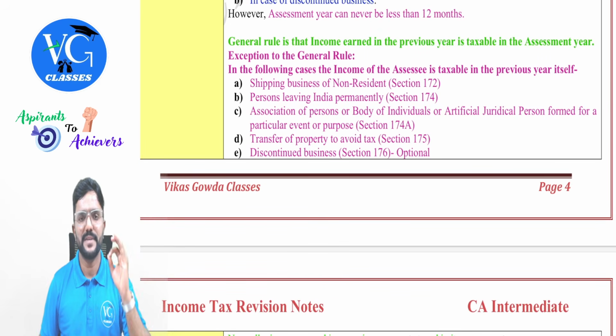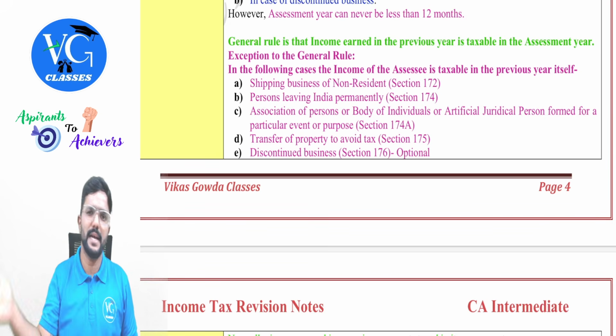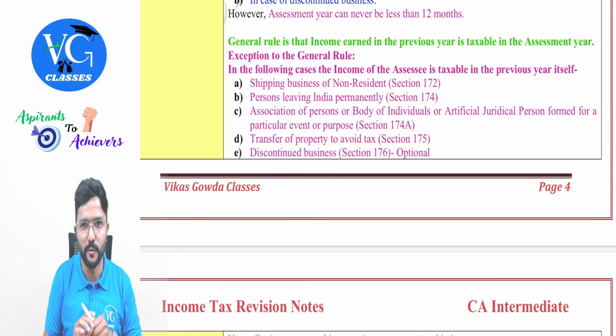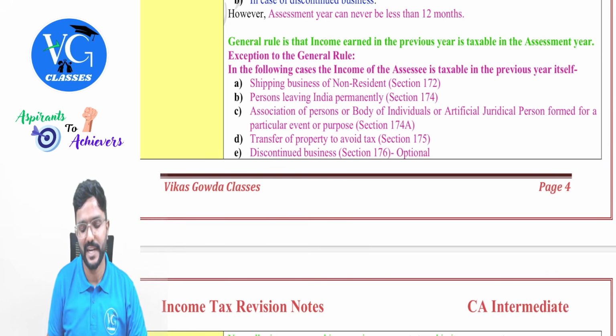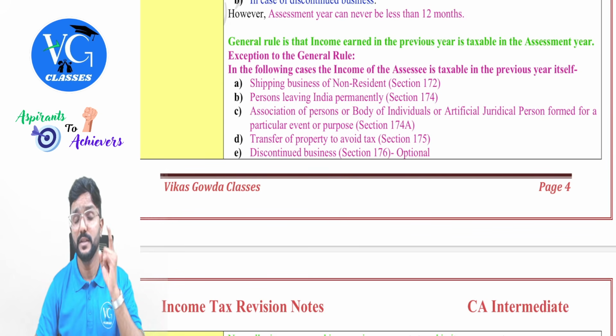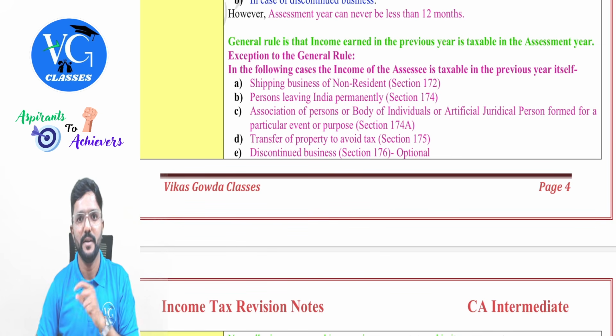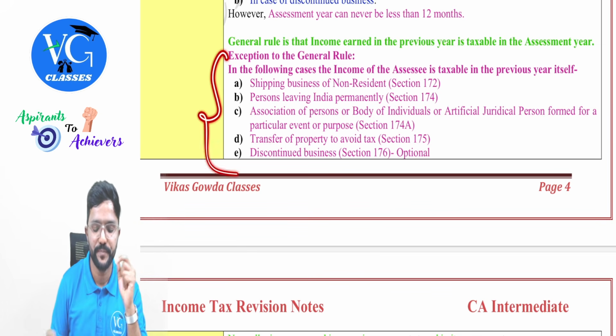The general rule is, as per section 4, which is the general charging section, the income earned by, that is the total income of, every person earned in the previous year is chargeable to tax in the assessment year. This is the general rule. But there are a few exceptions to it. What are those exceptions? I have given them here. One by one, let us learn. These are important things, guys, because any student will know the income earned in the previous year will be taxable in the assessment year. But you have to be careful with these points.